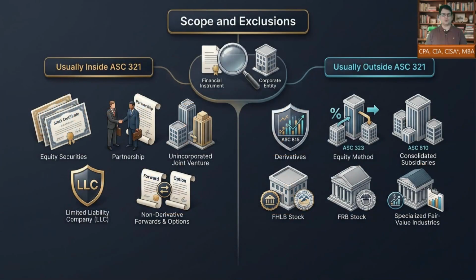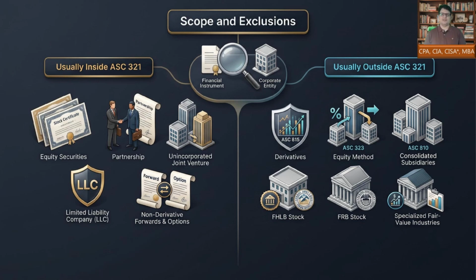We start with scope because ASC 321 does not automatically apply to every ownership interest. Usually, equity securities held by non specialized entities can fall inside the topic. Ownership interests in partnerships, unincorporated joint ventures, and limited liability companies can also be treated as equity securities for this purpose. Certain forwards and purchased options may also be in scope when they are not treated as derivatives under ASC 815.